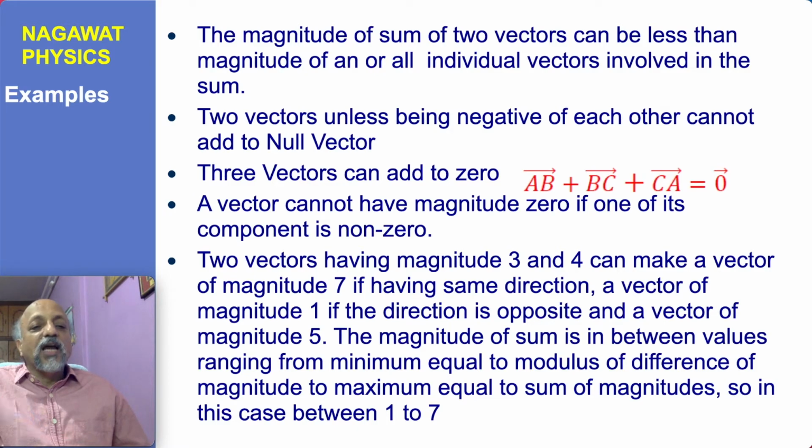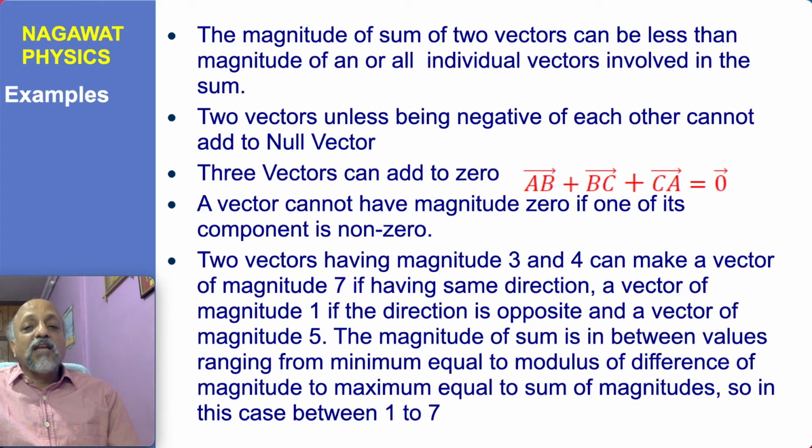For simplicity, I can just say that if there is a vector which is having say 3i and another vector which is having 2i, and if you take the sum, then it is 5i, which is greater than each of the vectors. But if there is a vector which is 3i and another vector which is minus 2i, then the sum is just i, and it has magnitude less than 3i as well as the magnitude of minus 2i, which is also 2. So with one example it becomes clear that the magnitude of the sum of two vectors can be less than the magnitude of any of the vectors involved in the sum.